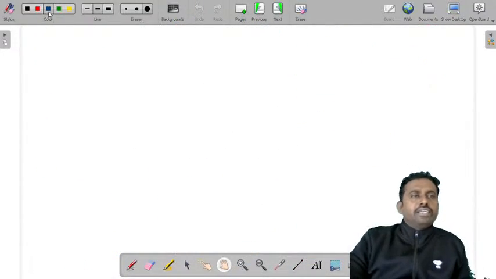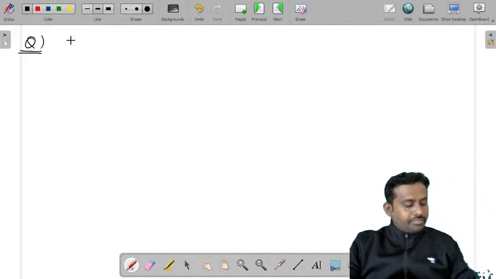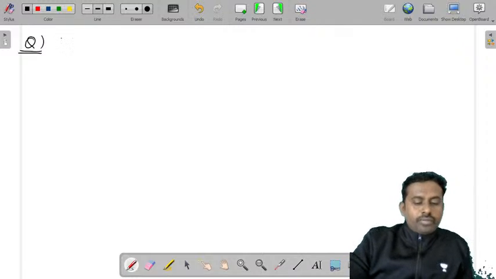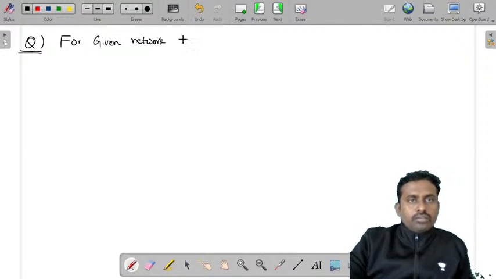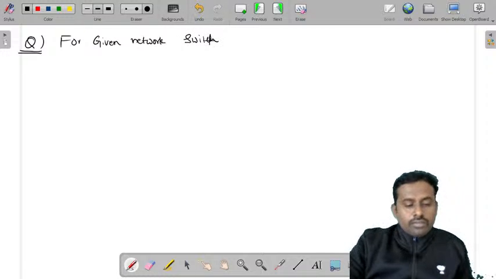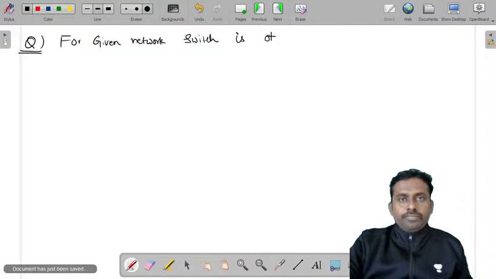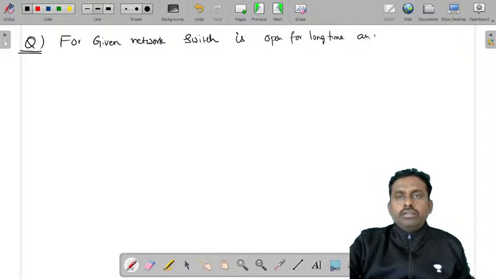So after this, let us consider some problems to solve. I'll consider one problem. The given question is, for the given network, the switch is open for a long time and closes at t equal to 0.